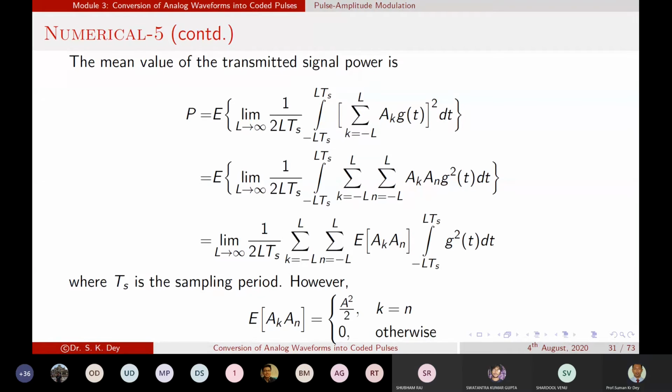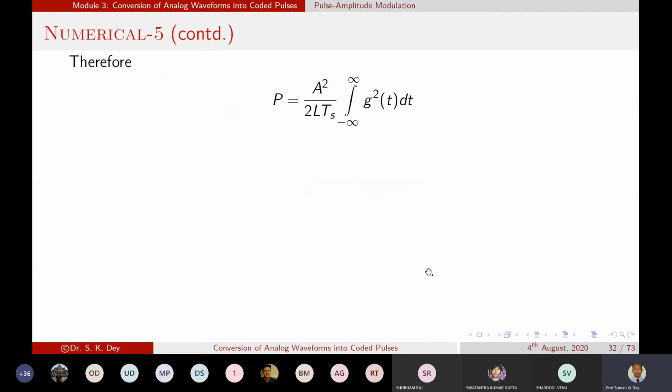We replace the whole terms with minus infinity, and that's why in this expression L will be cancelled. So basically A squared by 2 Ts.